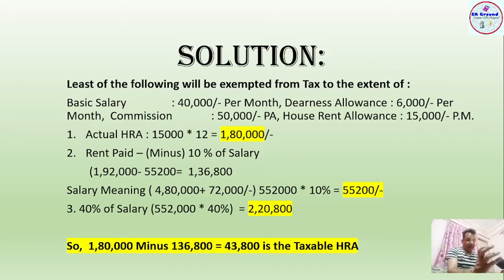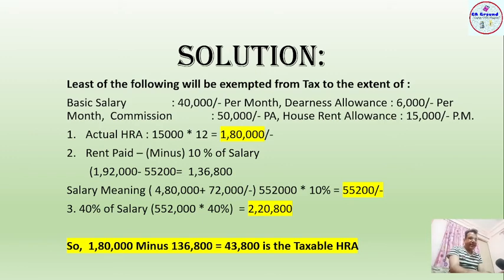So if we calculate 10% of 5,52,000, it comes to 55,200. So rent paid less 10% of salary, that is 1,92,000 minus 55,200, comes to 1,36,800. So the third option is 40% of salary, because he is staying in Shimla and he is not staying in a metro city. So if you calculate 5,52,000 into 40%, it comes to 2,20,800. So the taxable amount will be the least of the three.